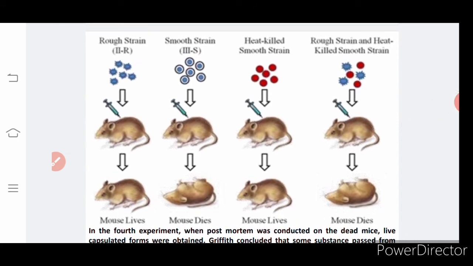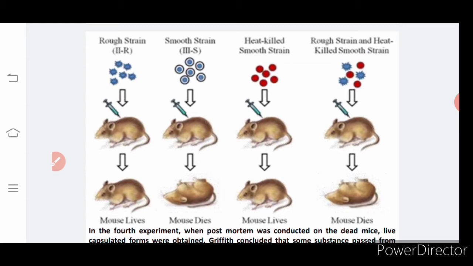The pneumococcal bacteria, rough strain, and then the smooth strain. There is no effect on the mouse once the rough strain is injected. Smooth strain made them die. Heat-killed smooth strain did not make the mouse die. Once it is mixed, the mouse died. What does it show? It shows that genes from the smooth strain...